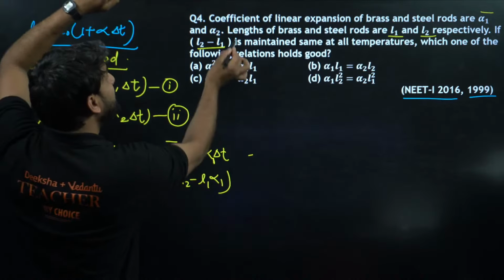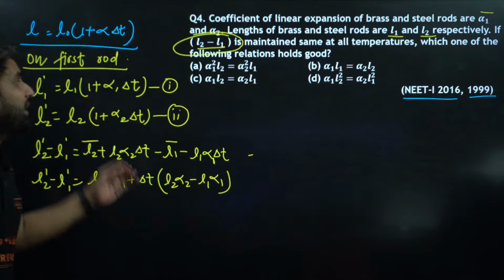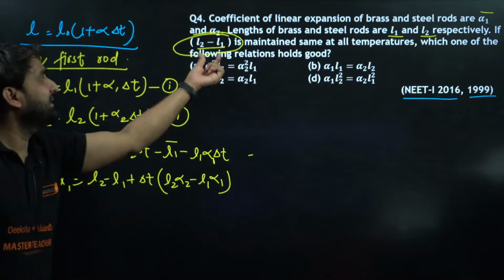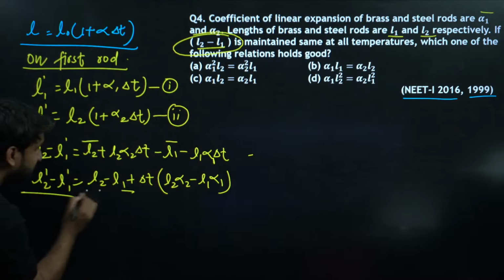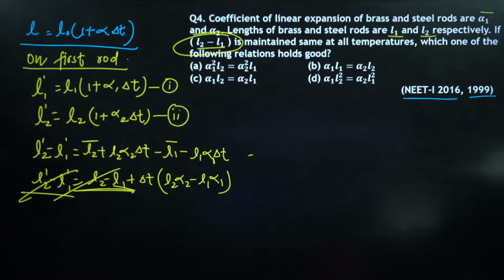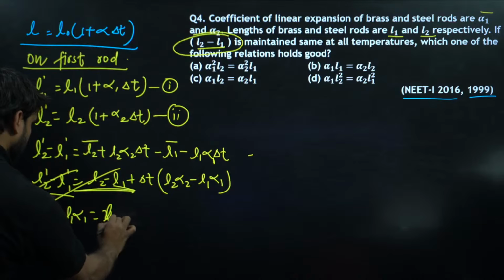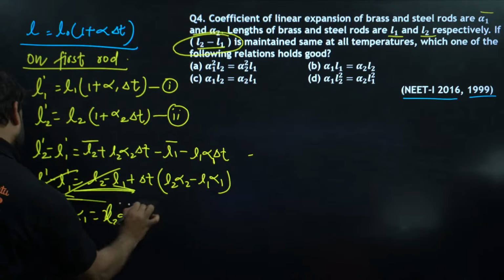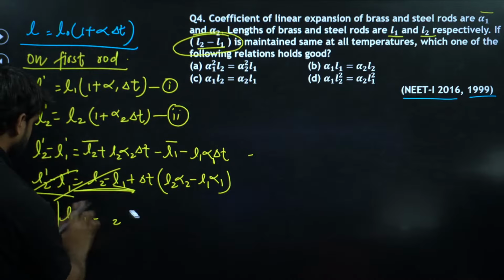But the question says the difference in their length is maintained at every temperature. So after expansion, the difference in their final lengths will again be equal. So these two terms are equal and cancel, and delta T also goes. So we are getting L1 alpha 1 is equal to L2 alpha 2. This is the answer. I hope you have understood the concept.